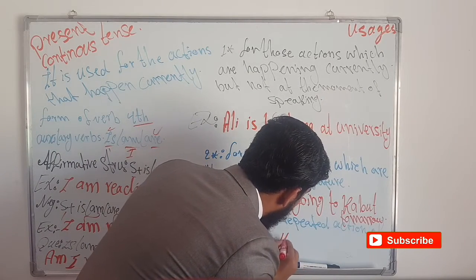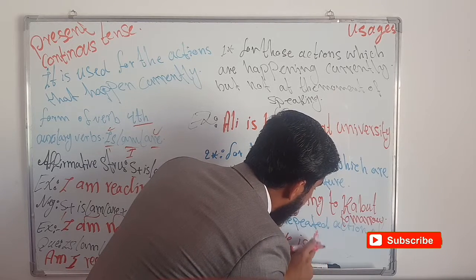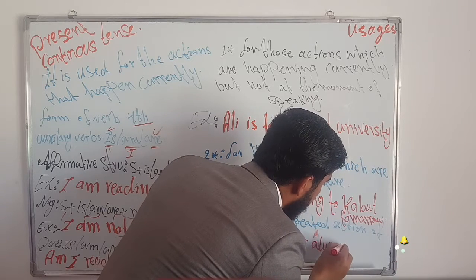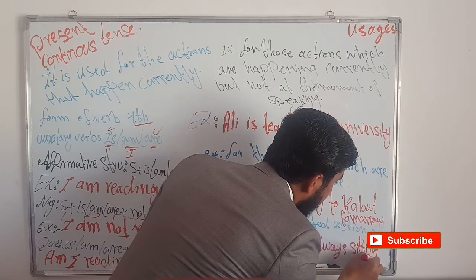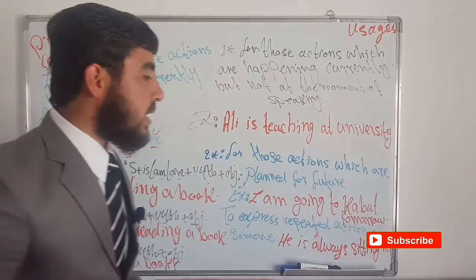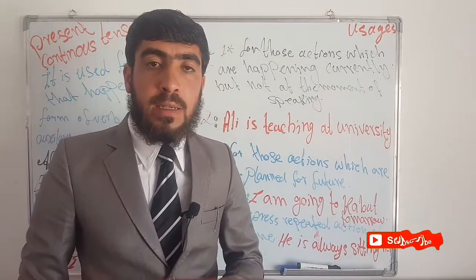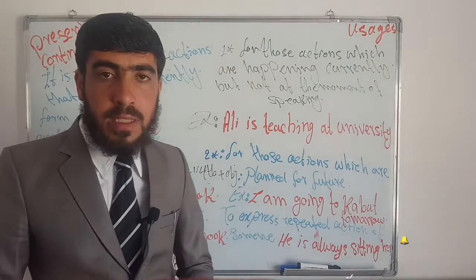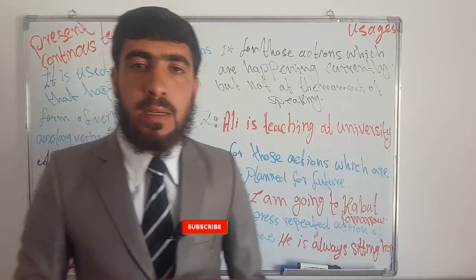Like, he is always sitting here. He is always sitting here. So it's the habit of someone or a person sitting here always. So in that case, we can use present continuous tense. It was some information about present continuous tense.